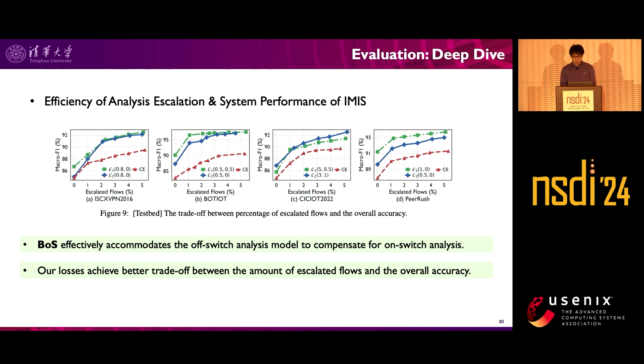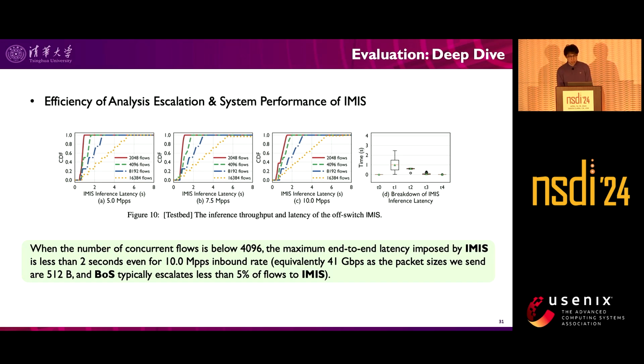It shows that BOSS effectively accommodates the off-switch analysis module to compensate for on-switch analysis, with the help of our new losses. In this figure, we tested the system performance of the off-switch IMS. When the number of concurrent flows is below 4096, the maximum end-to-end latency imposed by IMS is less than 2 seconds, even for an inbound rate of 10 million packets per second. The throughput of IMS is sufficient, as we typically escalate only less than 5% of flows to it.